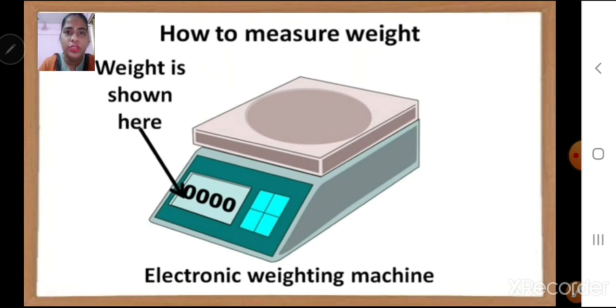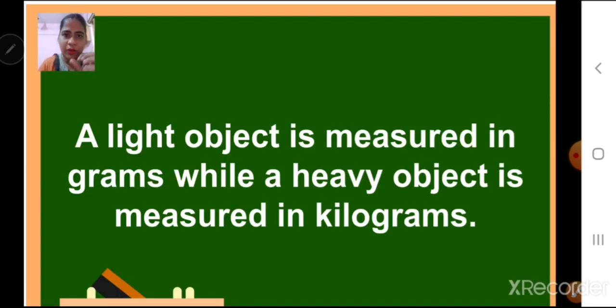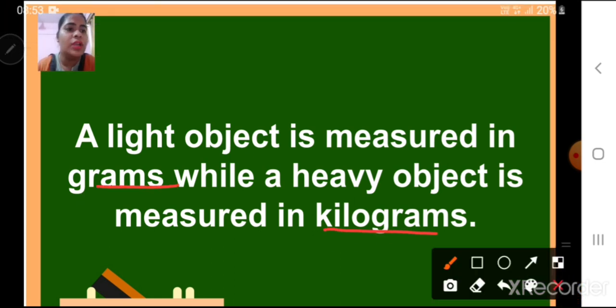Here you can see we don't use the metal weights. Here directly the weight is shown, it is digitalized. We just keep the potatoes or whatever you need to weigh, and the weight will be shown. Now children, a light object is measured in grams while a heavy object is measured in kilograms. Grams and kilograms are the two units of weight. Now weight is measured in grams or in kilograms.